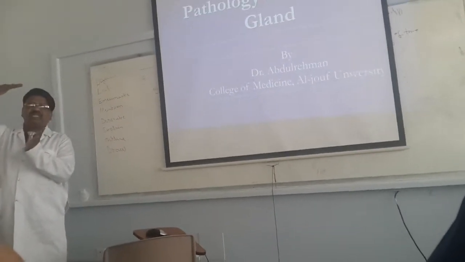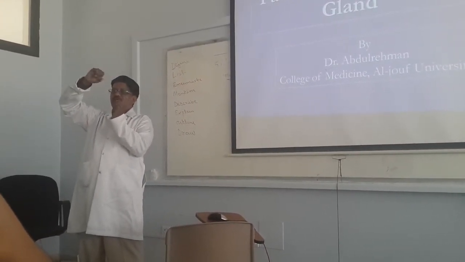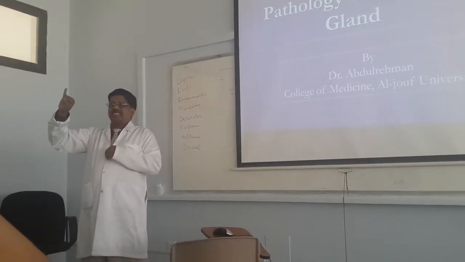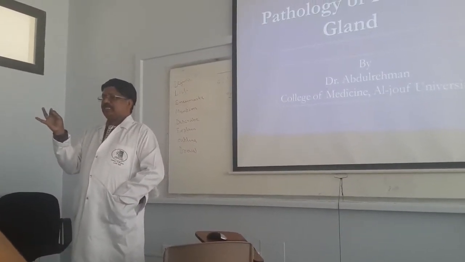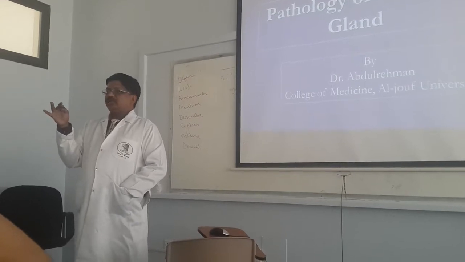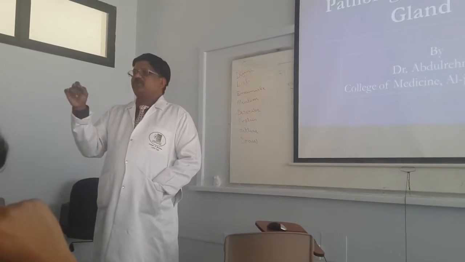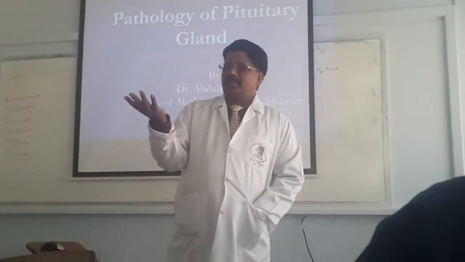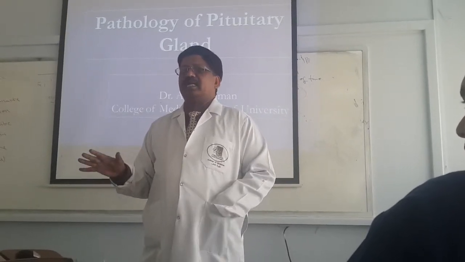The anterior pituitary secretes some hormones. The important hormones are prolactin and growth hormone. Prolactin is secreted by the lactotropic cells and growth hormone is secreted by the growth hormone cells. Then, in the other division, the basophilic cells secrete gonadotropic hormones. These are the hormones secreted.